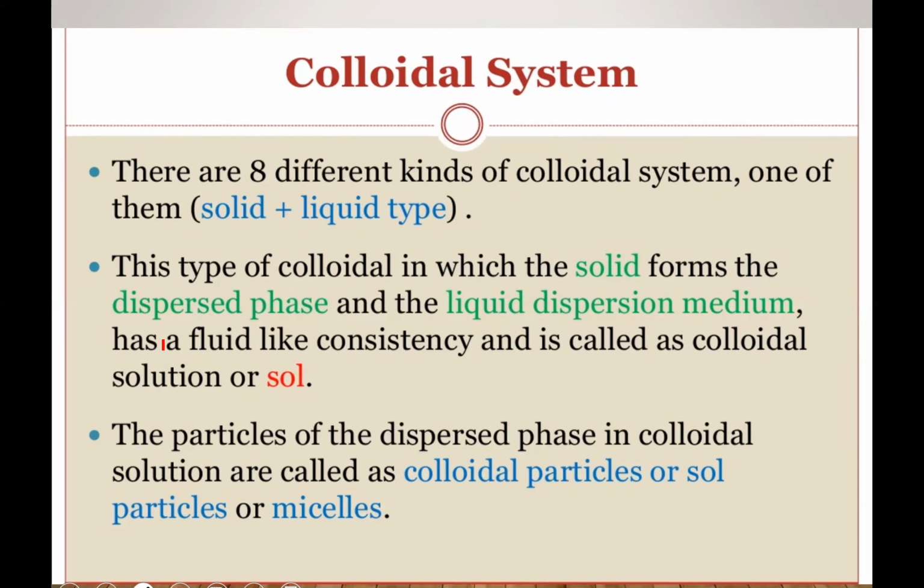So in this type of colloid, the solid forms a dispersed phase. Dispersed phase means the substance which we are dissolving. Like in case of chalk and water, chalk is the dispersed phase, and the liquid dispersion medium is water.